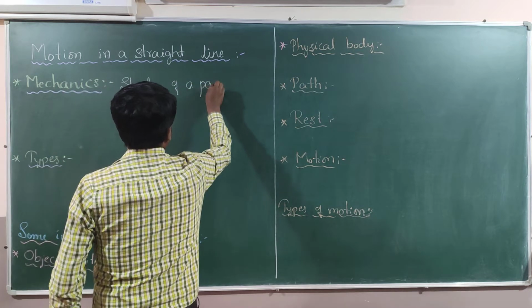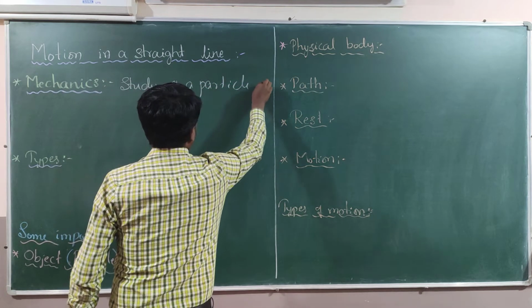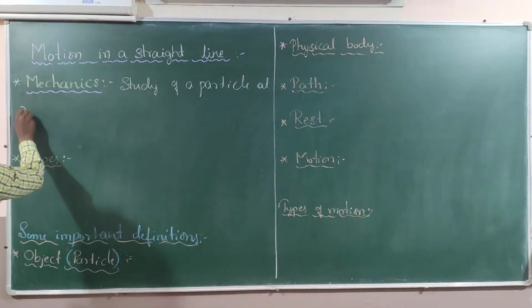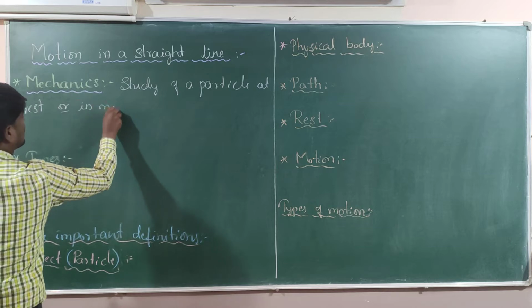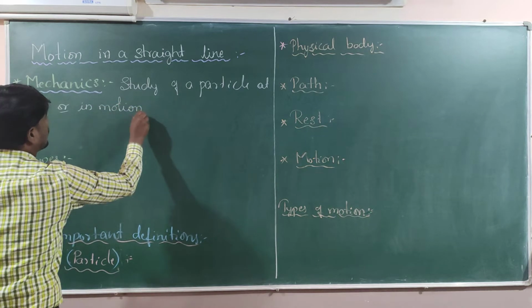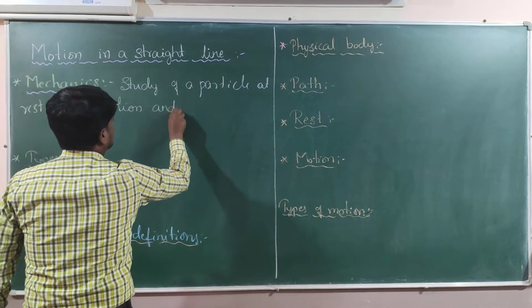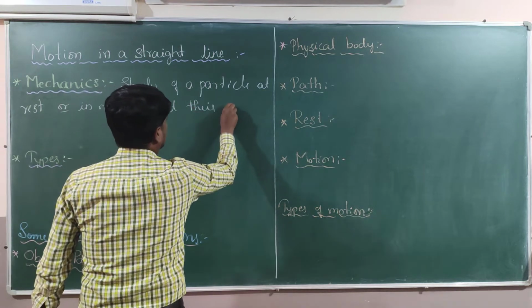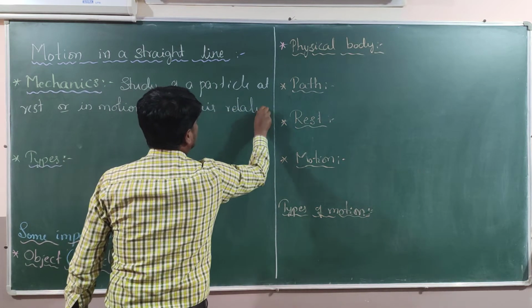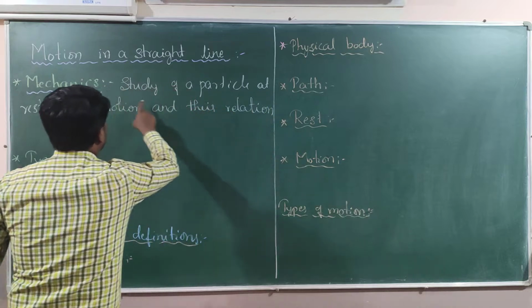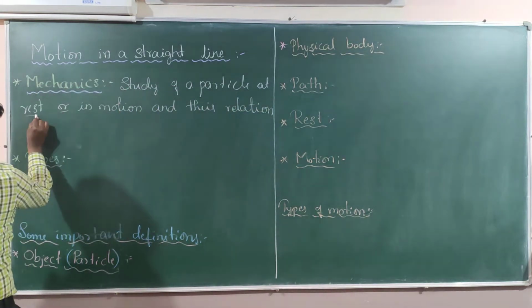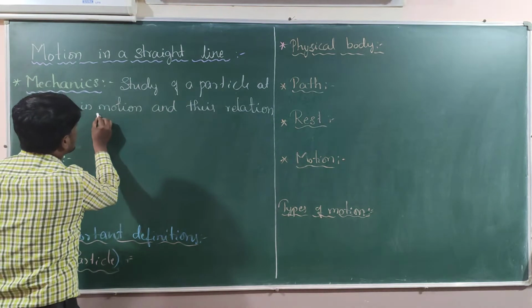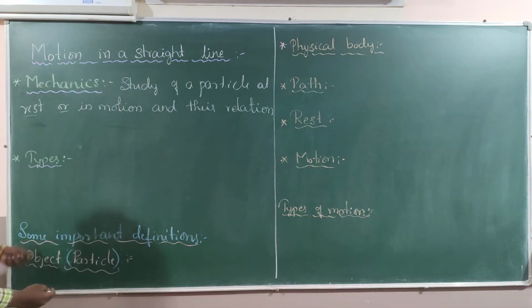So, study of a particle at rest, study of a particle at rest or in motion, and their relation. What is meant by their relation? Look at this. Sometimes particles may be at rest, sometimes the particle is in motion.